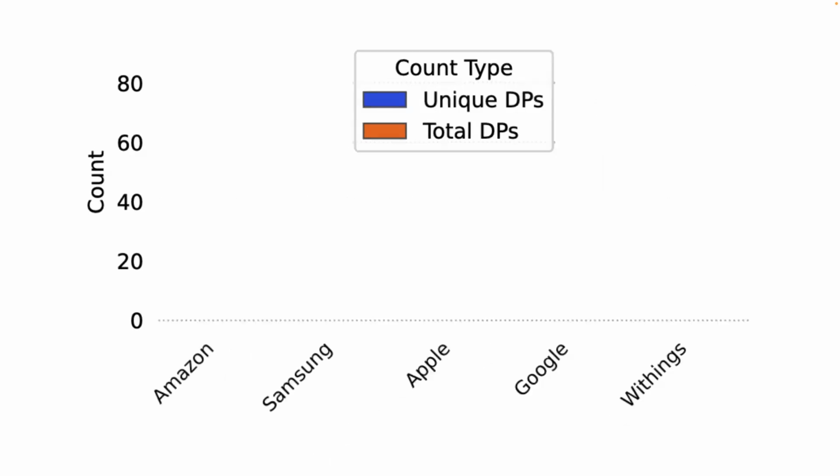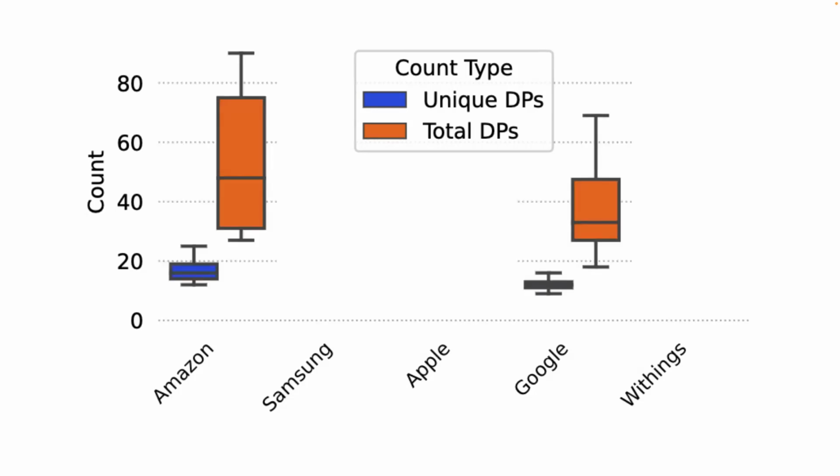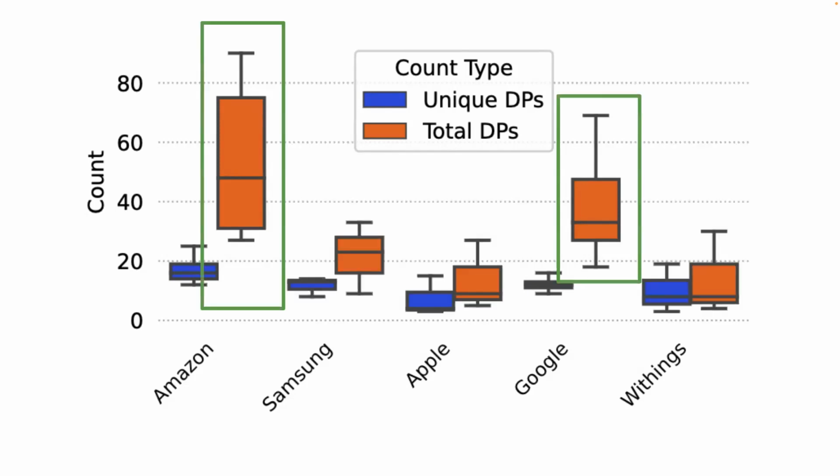Now, in this trait, we look at manufacturers, and a few of them are very well known, so we stratified the devices in our dataset by the manufacturers with at least 3 devices in our study. And in this box plot, we see that Amazon and Google are the ones with significantly higher total dark pattern counts than the other manufacturers. Now, note that both Amazon and Google produce cameras, doorbells, speakers, and media devices, which were the types that contained higher dark pattern counts in the previous trait.